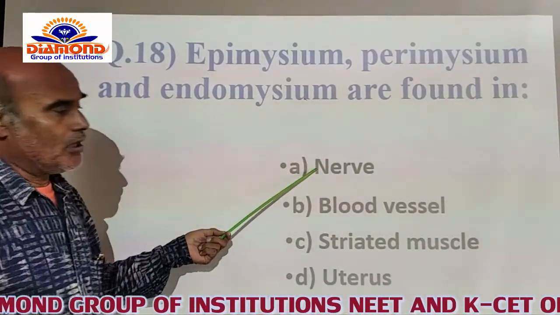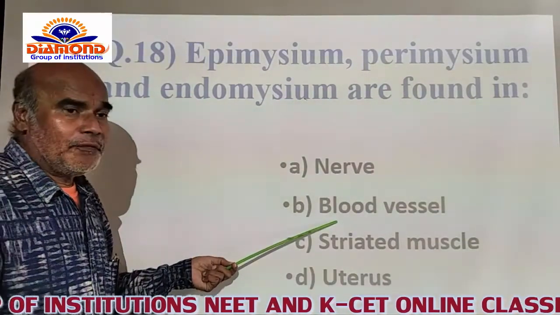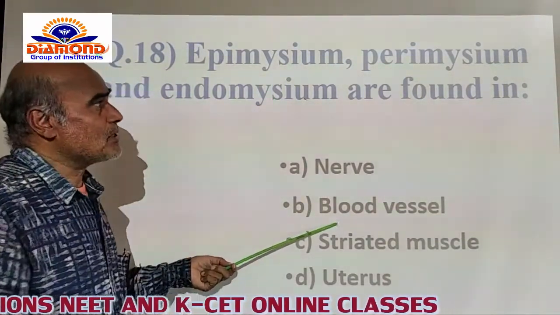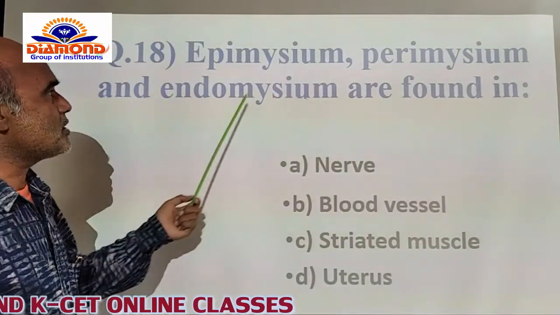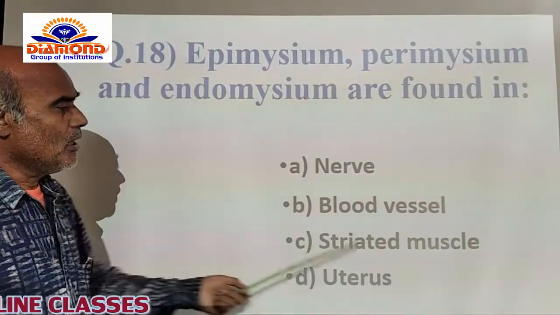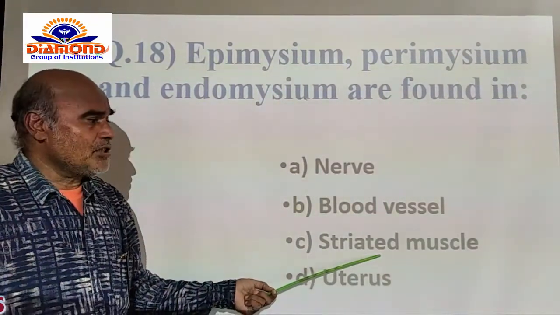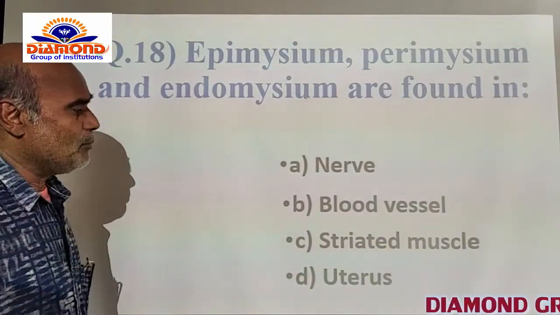Blood vessels also have different layers, not perimysium, epimysium and endomysium. The muscle is the only structure lined with these three membranes.